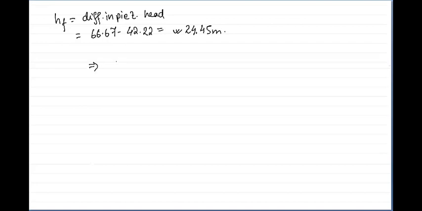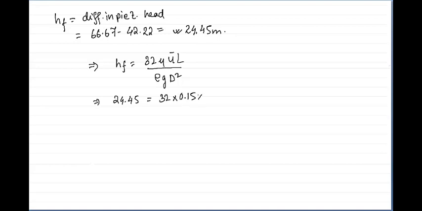Now HF equals 32 mu U bar L upon rho G D square. Putting the values: 24.45 equals 32 into mu, which is 0.15, into U bar, into L, which is the distance between the 2 points, that is 20 meter. Rho is 900 into 9.81 into D square, where the diameter of the pipe is 20 mm, that is 0.02 whole square.